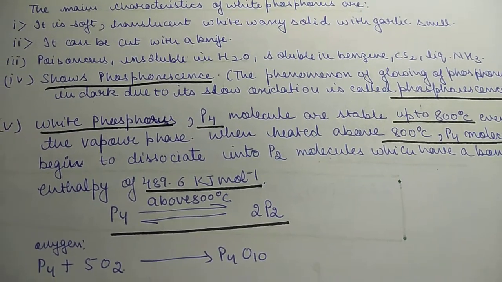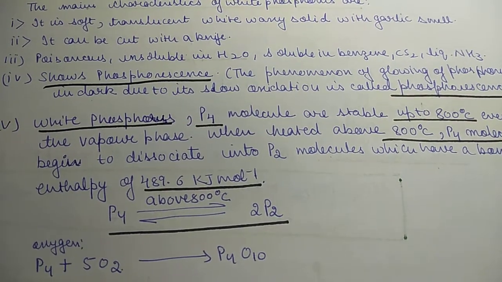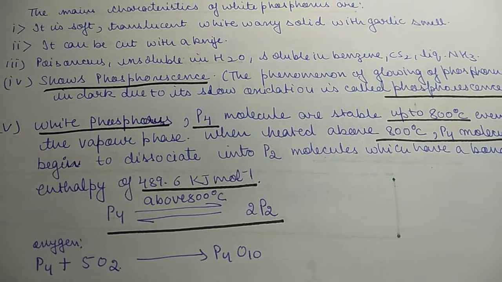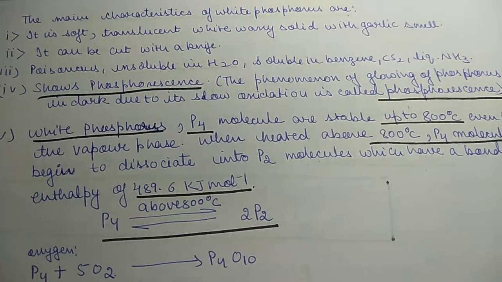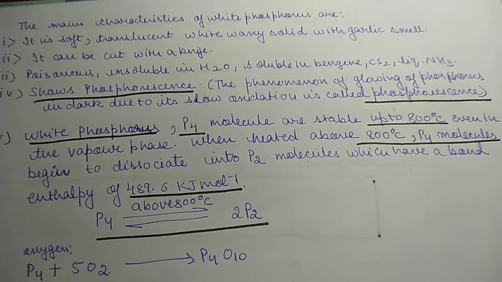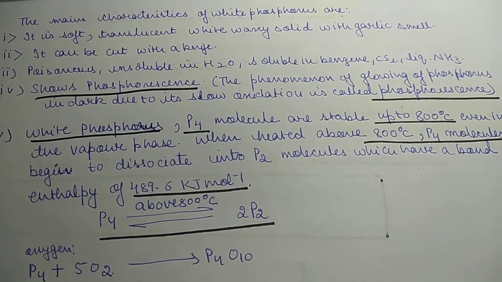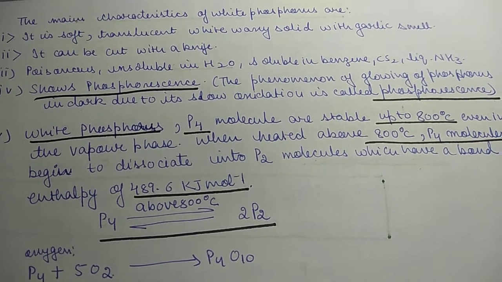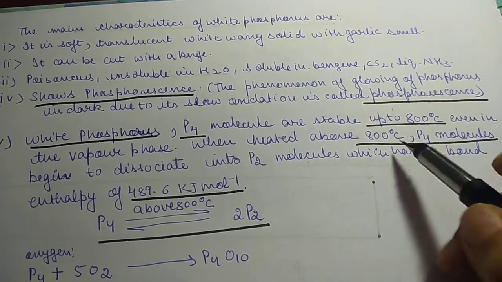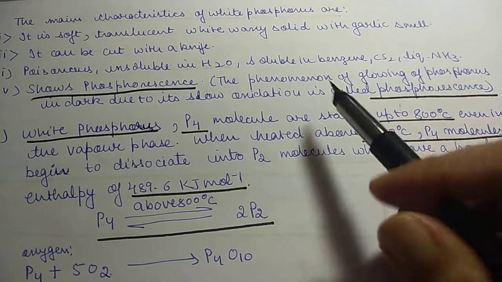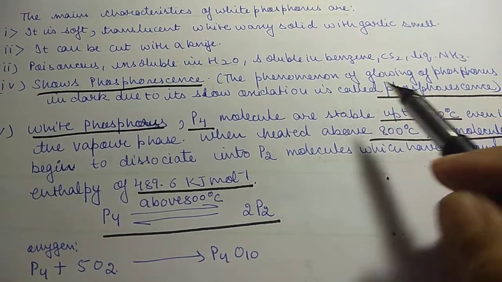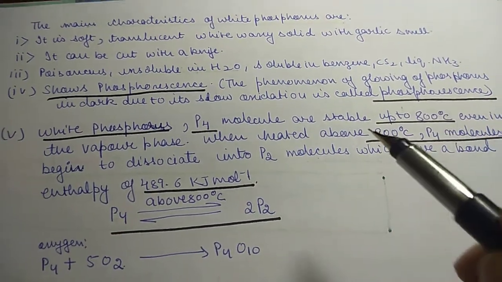It is insoluble in water, but soluble in benzene, carbon disulfide and liquid ammonia. It shows phosphorescence. What is phosphorescence? It is the phenomenon of glowing of phosphorus in the dark due to its slow oxidation.